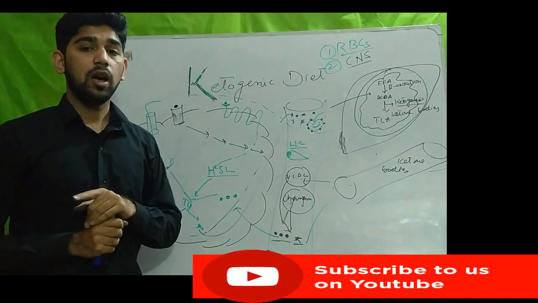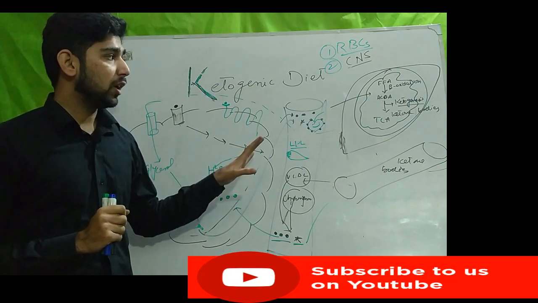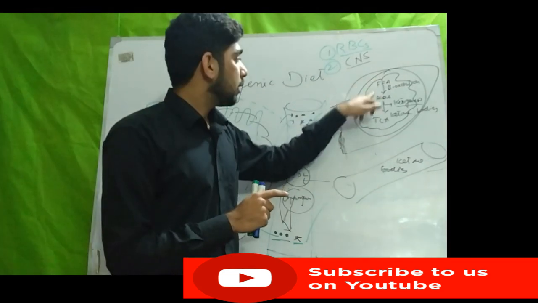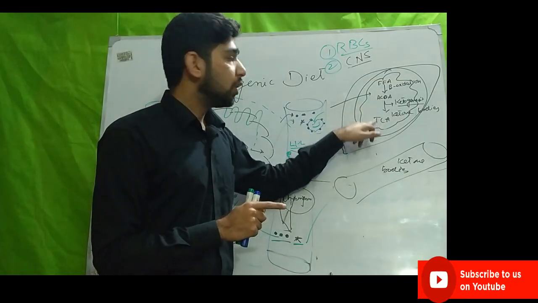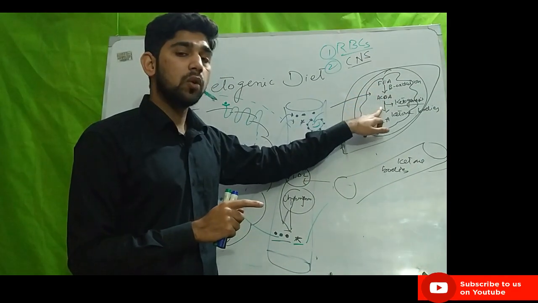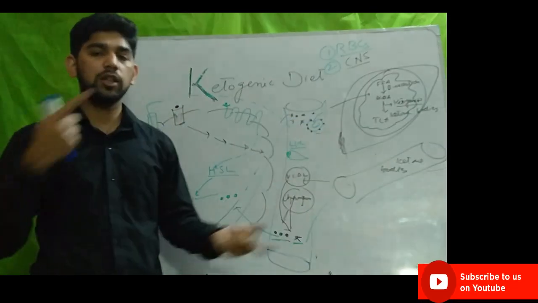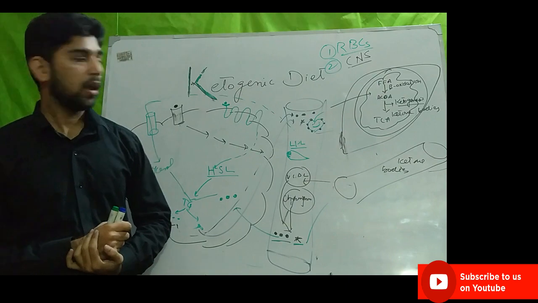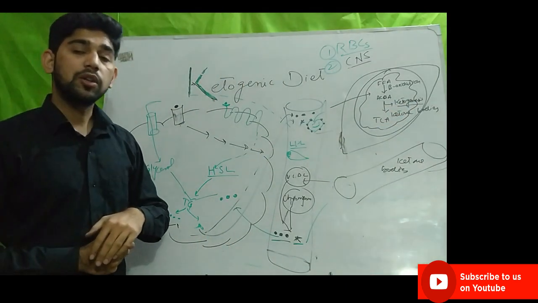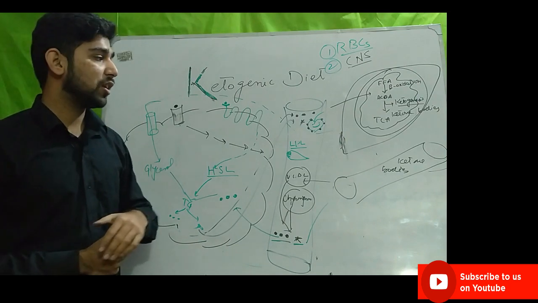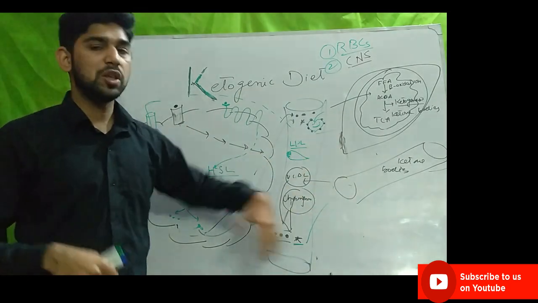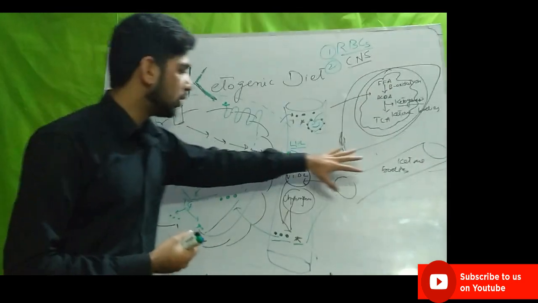But in the liver, a new thing happens. In the liver, that free fatty acid, instead of going into the TCA cycle, after converting into acetyl CoA, will go into another pathway, that is ketogenesis. And the body uses ketone bodies as an energy source. Ketone bodies are transported through the blood to specific body tissues, and through the TCA cycle, the body gets energy from the ketone bodies.